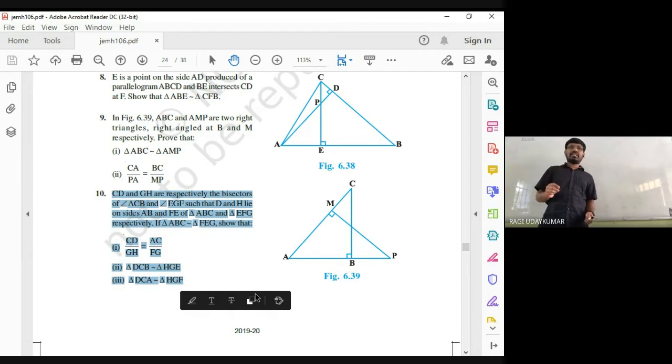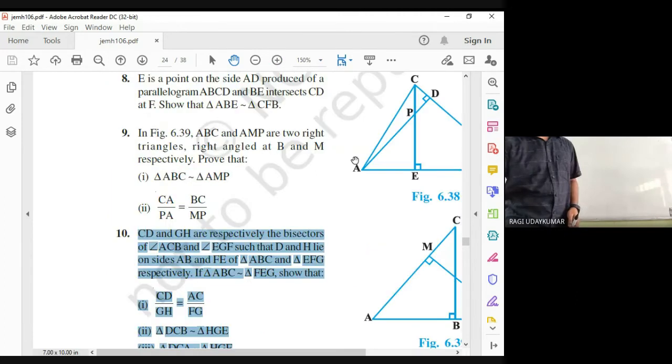Such that D and H lie on the sides AB and FE of triangles ABC and EFG respectively. See how the question is framed. You need to learn how it is given to you also.